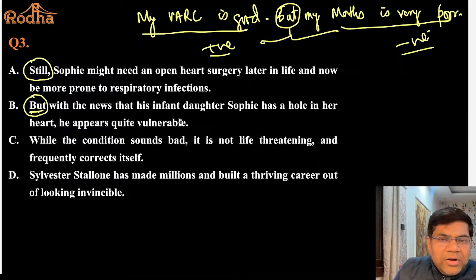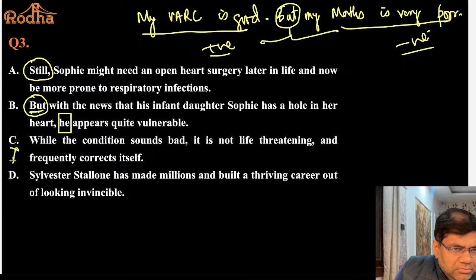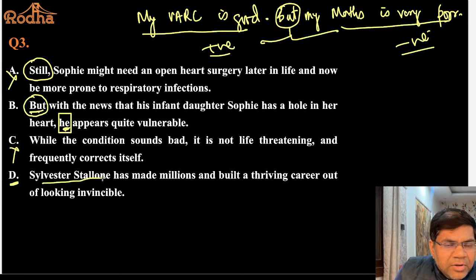he appears quite vulnerable. So the first thing is, who is this person, he? It must be some person, right? And we don't know the person. In C no such person has come, in A also no such person has come, but the person he has come in statement D. So I know that maybe this he refers to Sylvester Stallone because he is the only male personality in the entire paragraph. So Sylvester Stallone has made millions and built a thriving career out of looking invincible.